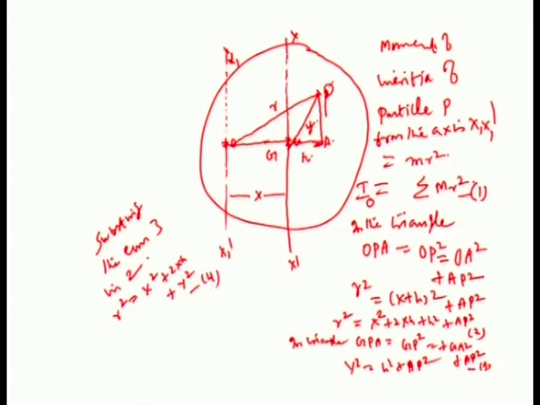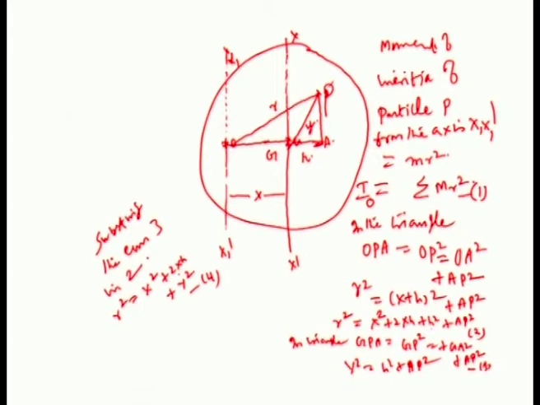So r squared is equal to x squared plus 2xh plus h squared plus AP squared. Already we have found from the triangle GPA that y squared is equal to h squared plus AP squared. I am putting y squared in this equation, so the new equation becomes r squared is equal to x squared plus 2xh plus y squared.